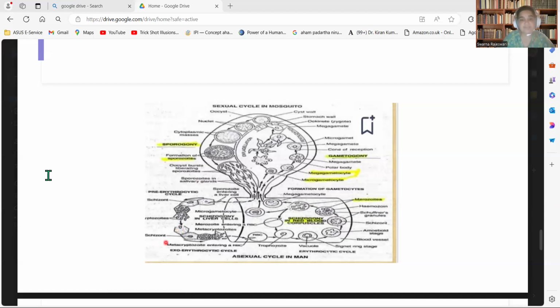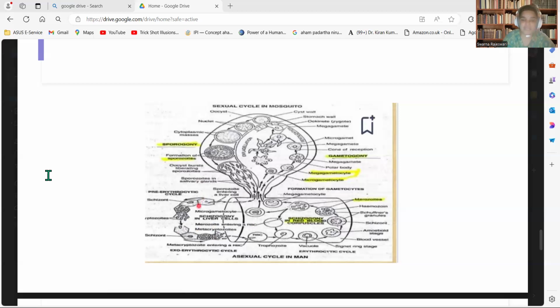The nucleus of the zygont divides by mitosis and forms small merozoites. These merozoites are liberated after the bursting of the liver cell, and we call them metacryptomerozoites. There are two types of metacryptomerozoites: micro metacryptomerozoites as well as macro metacryptomerozoites. Micro metacryptomerozoites enter into the RBC, whereas macro metacryptomerozoites enter into the liver cell again.